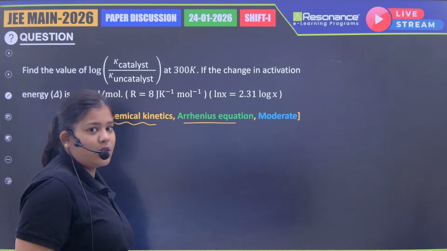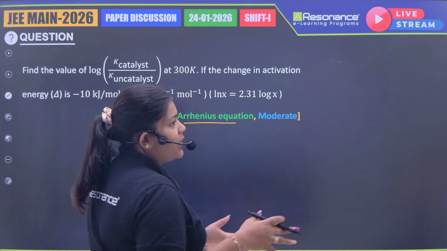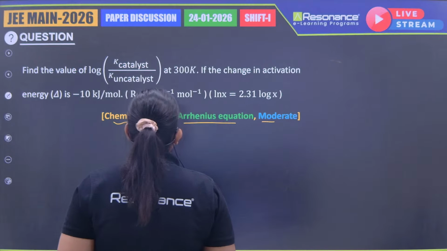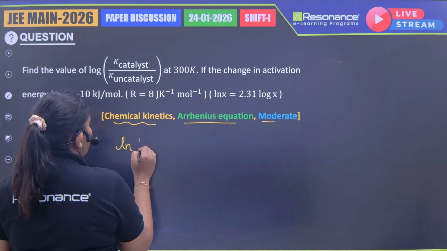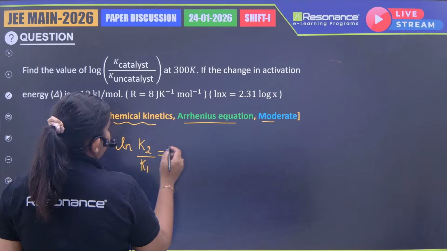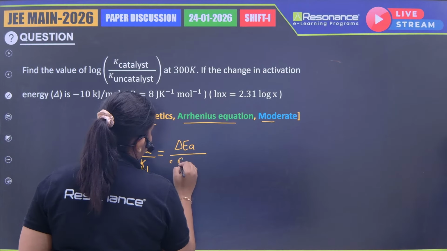Next question, I think this is the last question of today's session. Find the value of log K catalyst by K at 300 Kelvin. Again, one more question from chemical kinetics, again from the Arrhenius equation. Repeated topic, repeated chapter. The chapter repeats, okay, fine, but the topic is also repeating, that is interesting, right? It is a moderate level question, but I found it easy because it is formula based only: K2 by K1, change in activation energy, RT.